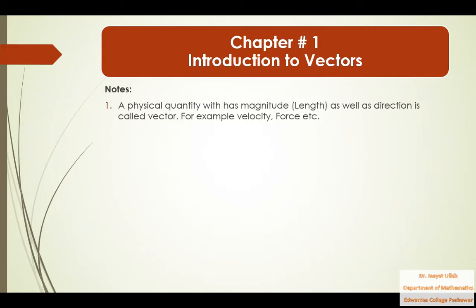The first one is magnitude, which is also called the length, and secondly it has direction. So a physical quantity which has magnitude and direction is called a vector. For example, velocity, which is speed in a certain direction, and force, where you are applying a force in a certain direction. These are examples of vectors.